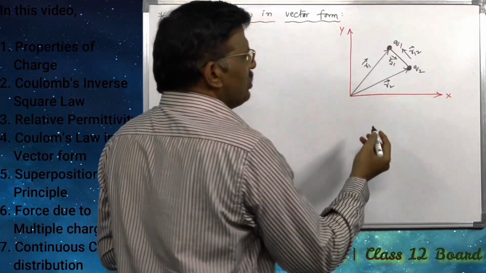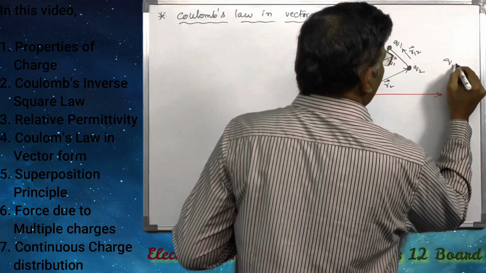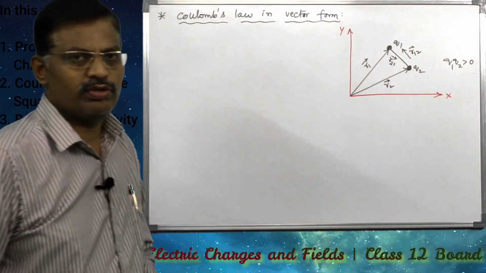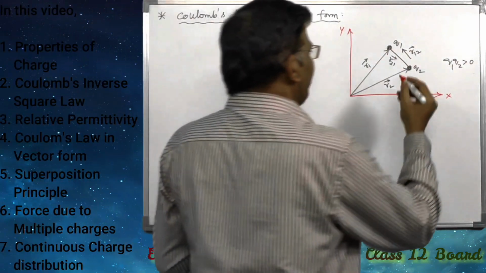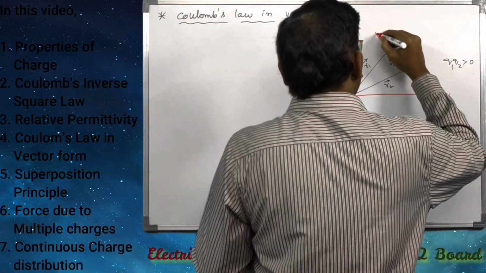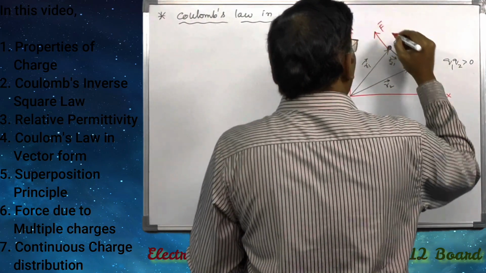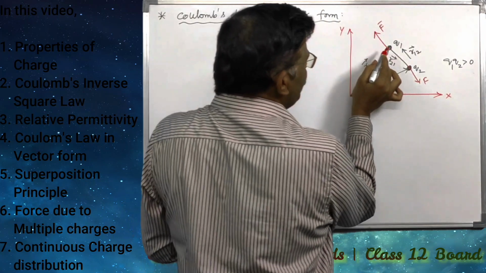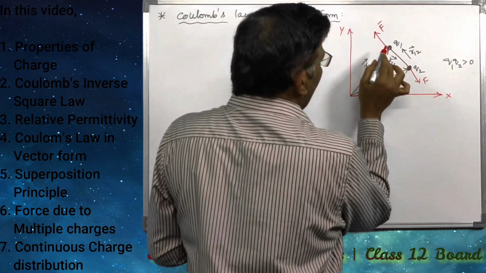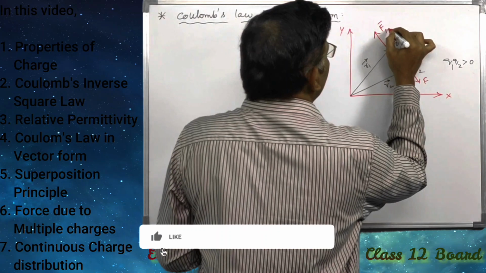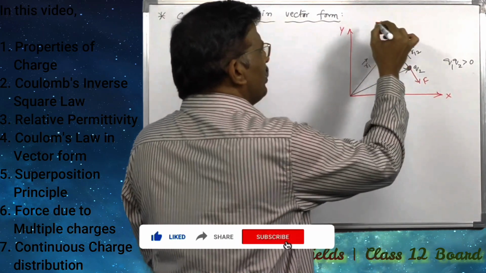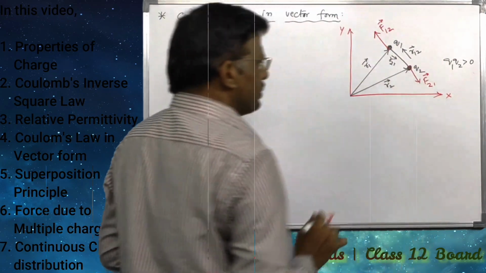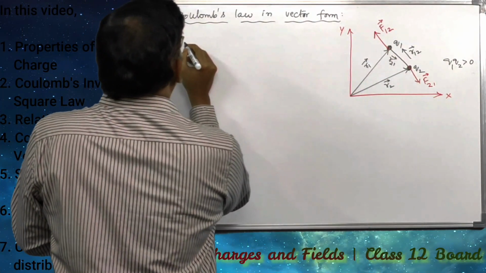If Q1 into Q2 is greater than 0, then these two forces repel each other. This is F, and here also F has the same magnitude. The force on the first charge due to the second is F12 bar, and here F21 bar.